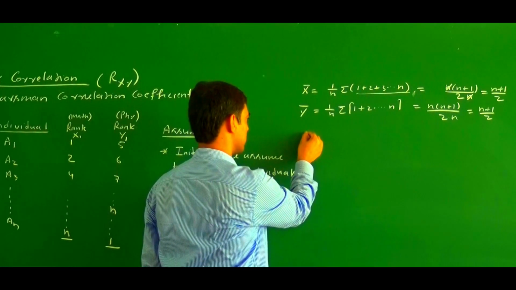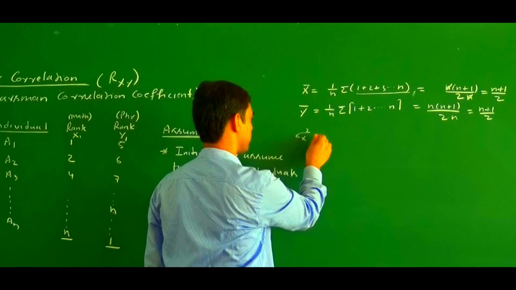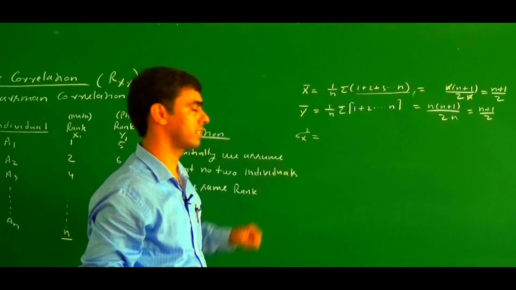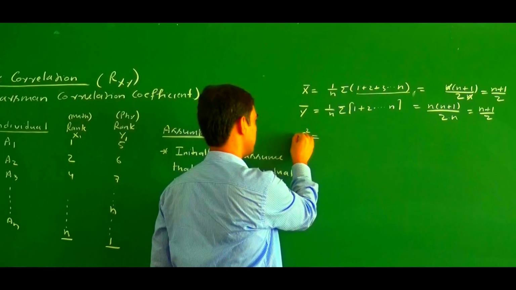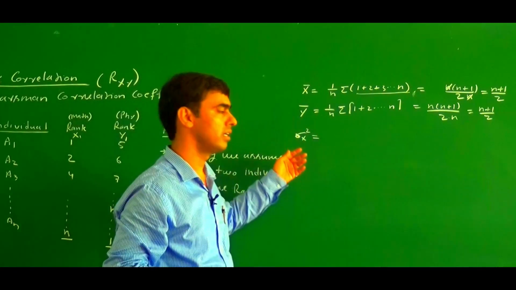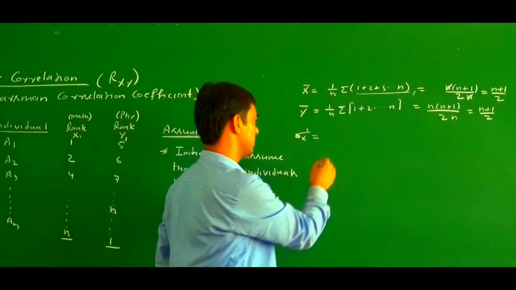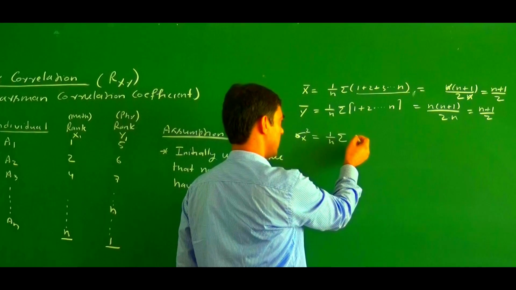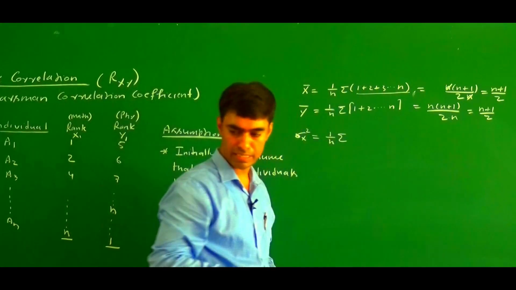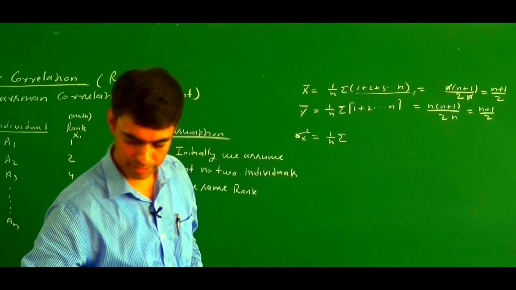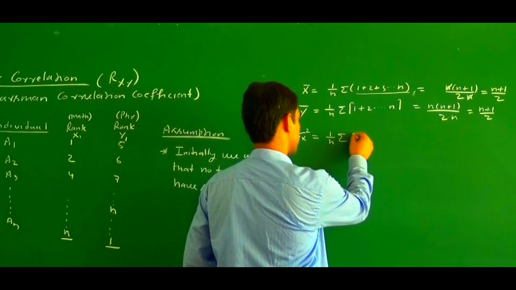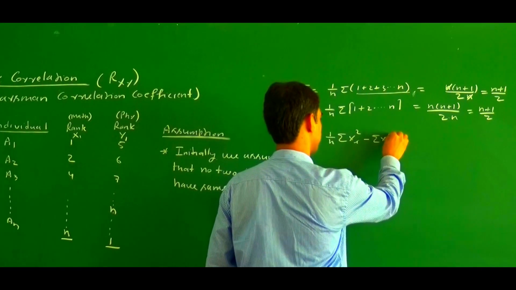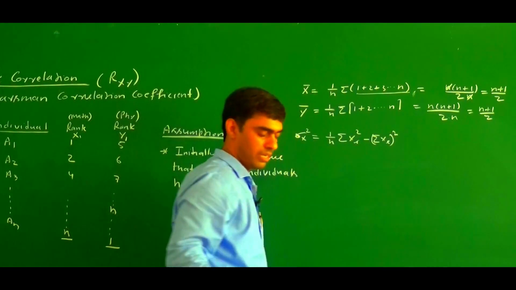Now if we talk about sigma x square, the variance of x, this is the standard notation of the variance of x. It equals 1 upon n summation of xi square minus x bar whole square.